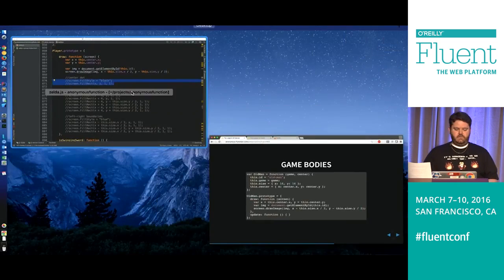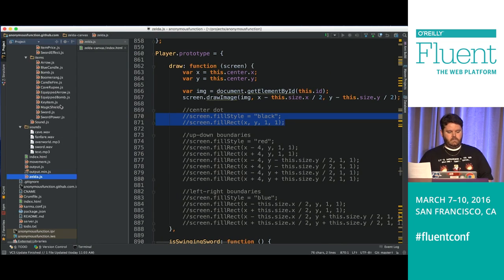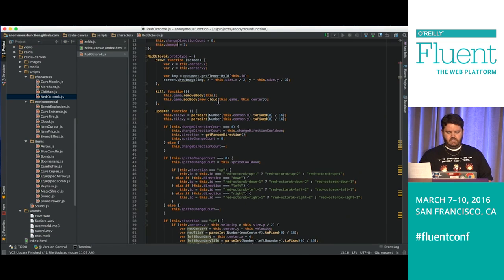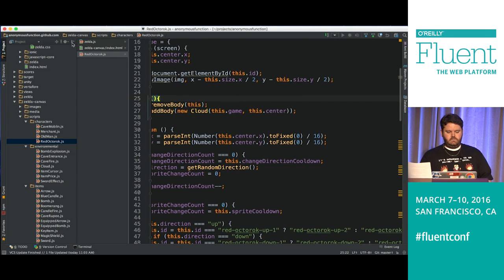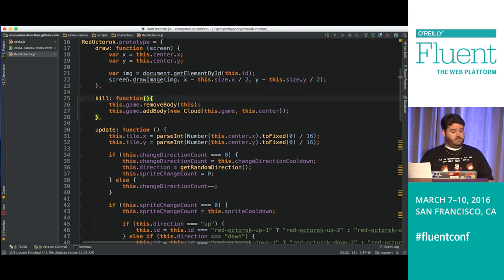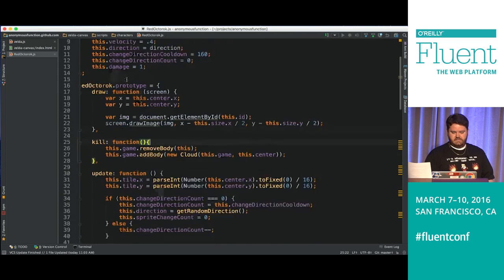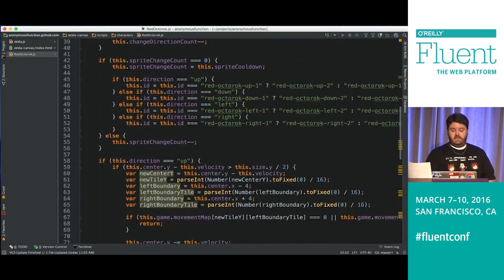So if we were to look, for example, back here, all the objects follow a very similar structure. If we look at the red Octorok, it's a very similar layout, right? It has a draw function and an update function. And this update function is a lot more complicated because this enemy moves around, it changes state when it does, it can shoot, it can take damage, it can deal damage.